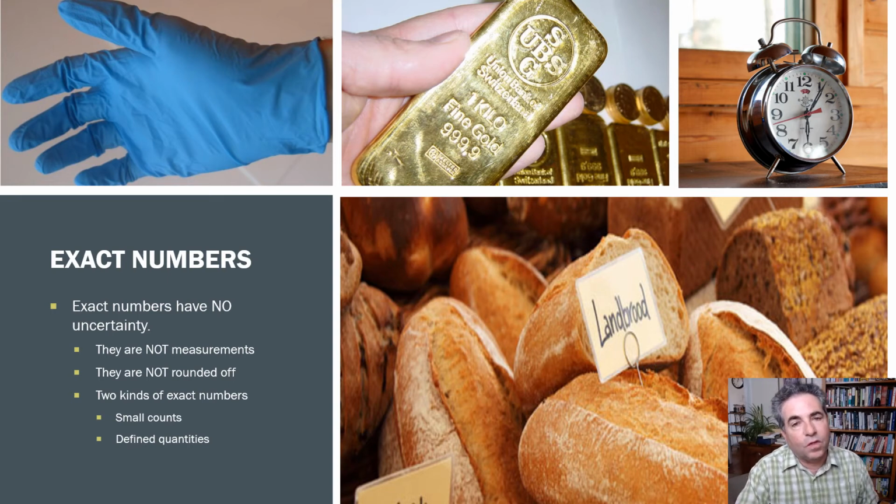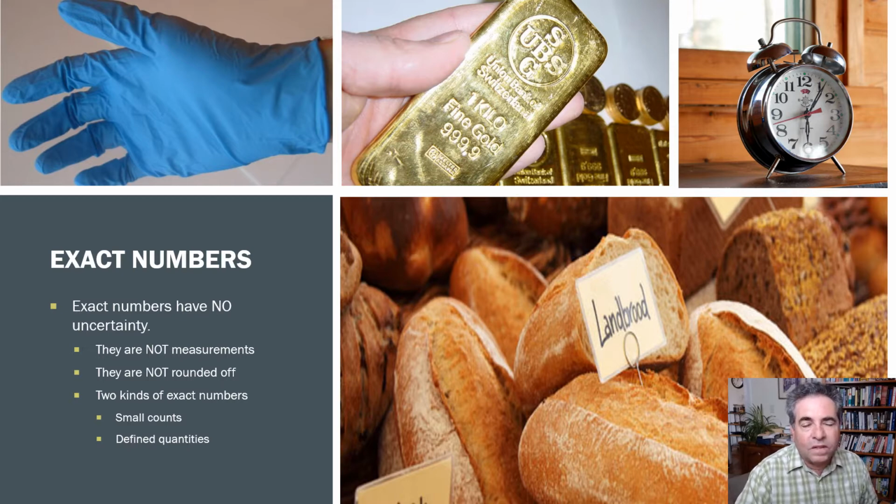When you're looking for the weakest link in a calculation, there are a lot of numbers that you can safely ignore. Those are exact numbers. They have no uncertainty in them, so they're not going to affect how you're going to round off your final calculated result. How can you tell if a number is exact or not?